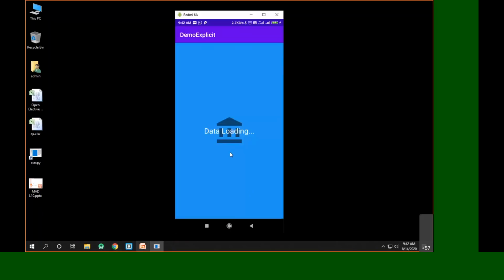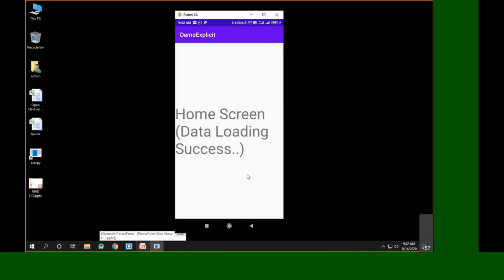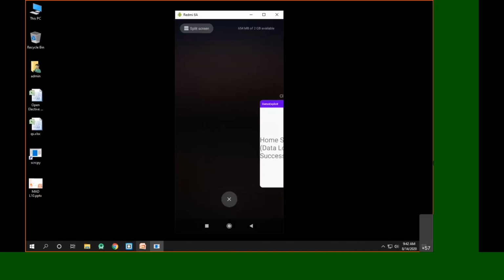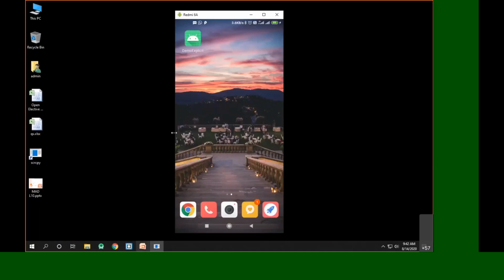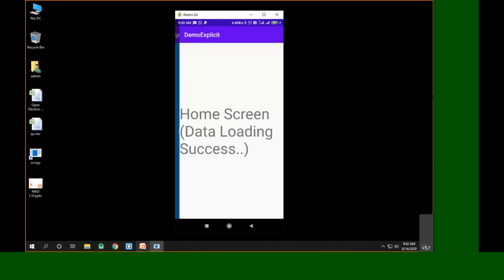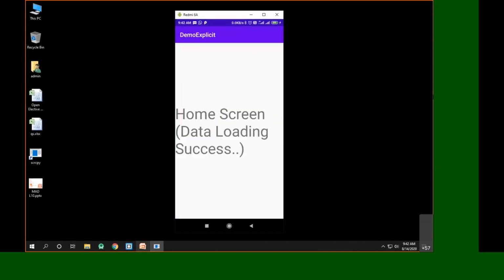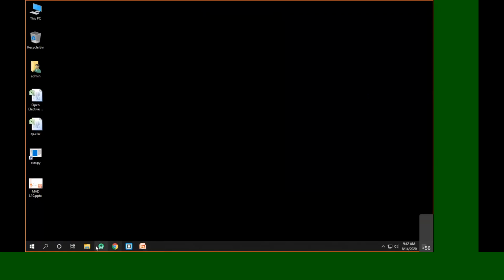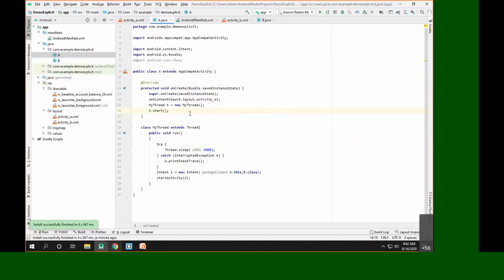As you can see, it is showing this splash screen, and it has shown it for 3 seconds, and then it will launch the other activity. To see it again, I'll open this app. Now you can see the splash screen is visible. This is for 3 seconds, and after 3 seconds it will automatically launch the data loading success. So this is how you can do the example of the splash screen.